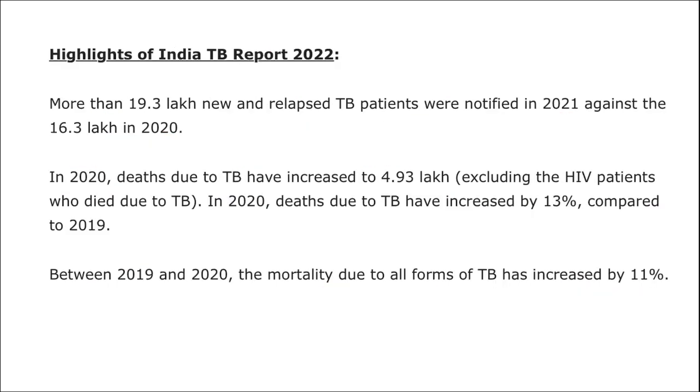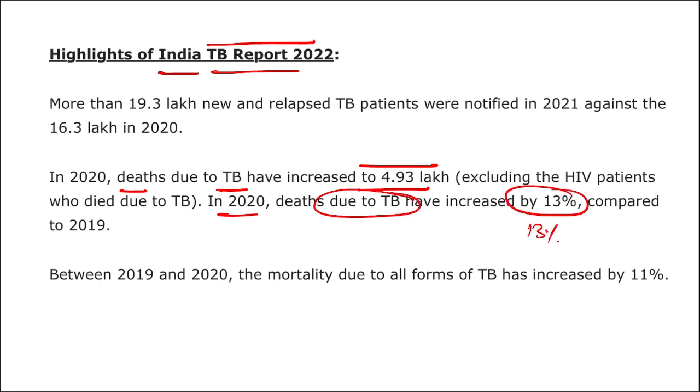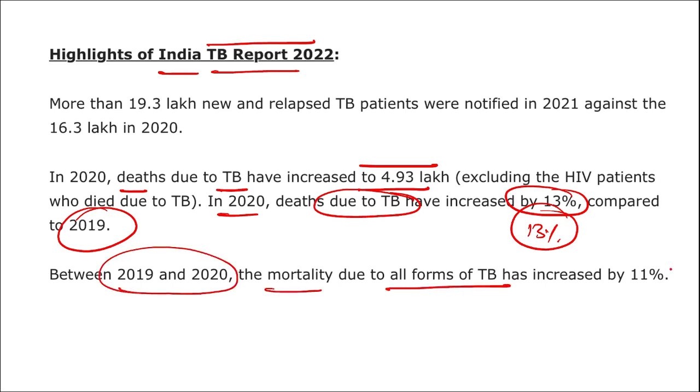We'll be looking at the data, but before that, we will see some of the highlights of this TB report 2022. In 2020, the deaths also have increased due to TB related disease, and it has increased to 4.93 lakh persons dying due to tuberculosis. In 2020, the deaths due to TB have increased by 13% compared to 2019. Between 2019 and 2020, the mortality due to all forms of TB has increased by 11%.